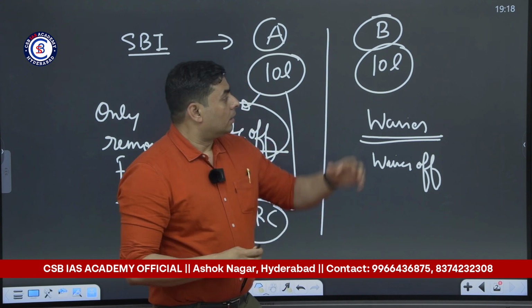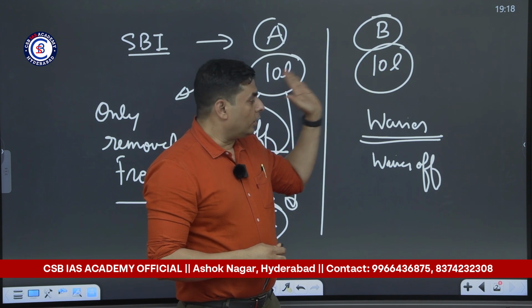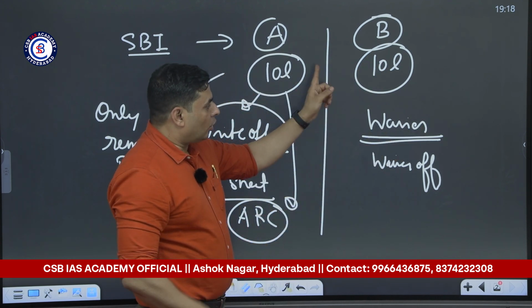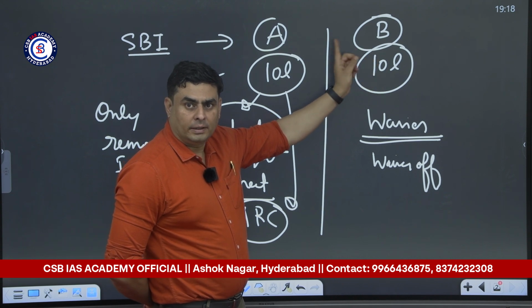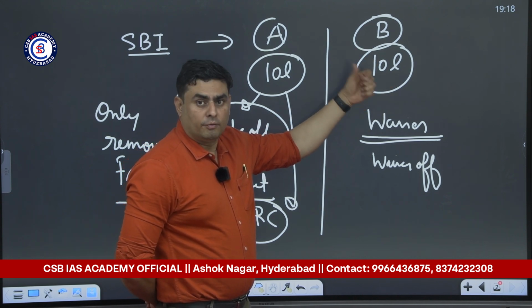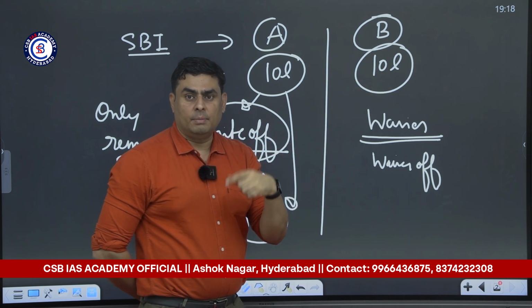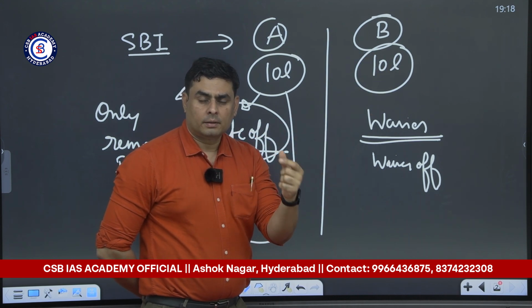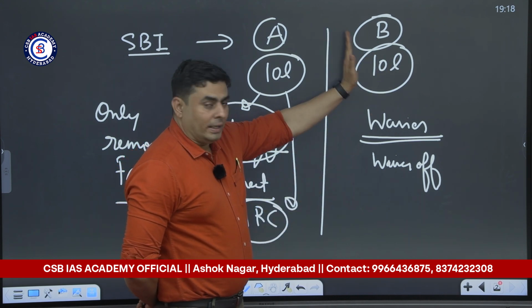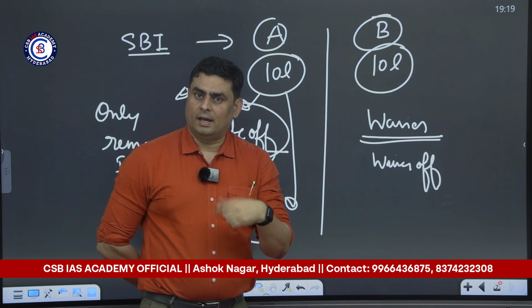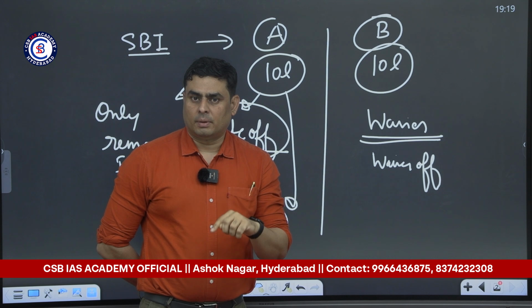That means now the bank is going to waive it off. Means when the loan is waived off, B does not have any liability to pay the loan. Once the loan is waived off, the borrower does not have any liability to repay that money.